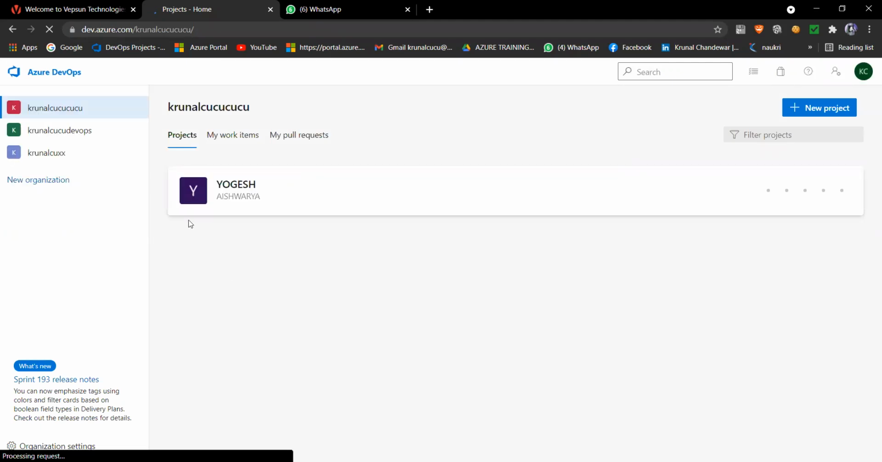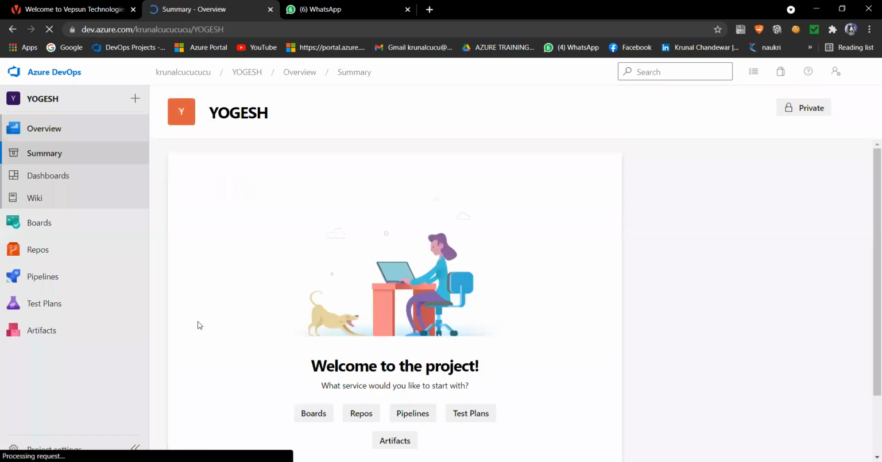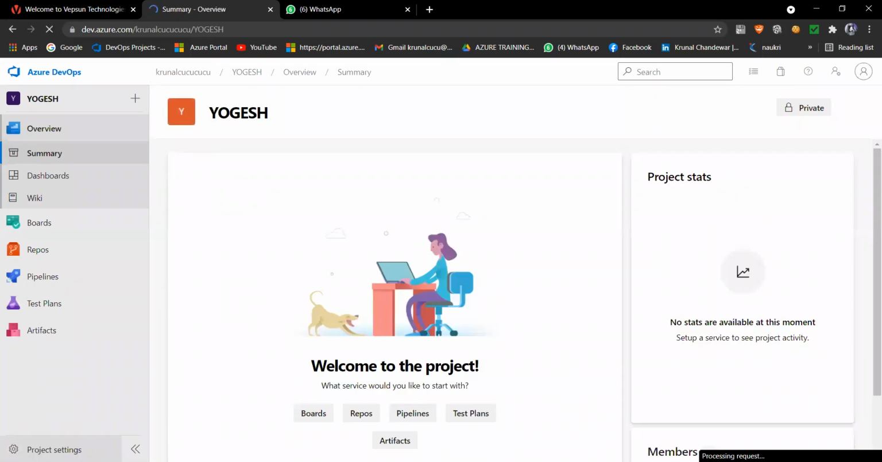See, the same Yogesh, the name of the project, and the details I gave are created. Here also you get organization settings because you are under the organization. When you click on Yogesh, you go into this project, and now you can see project settings here. You can change the project settings from this tab.